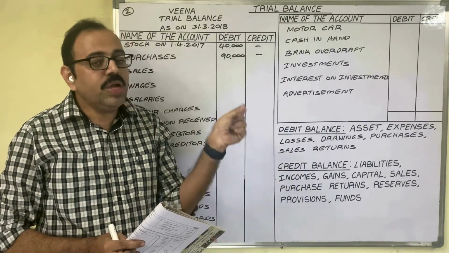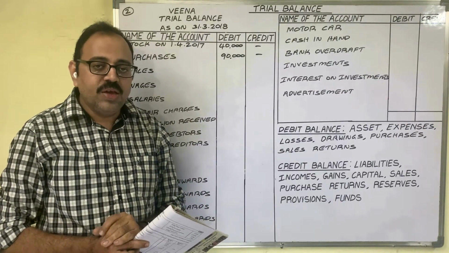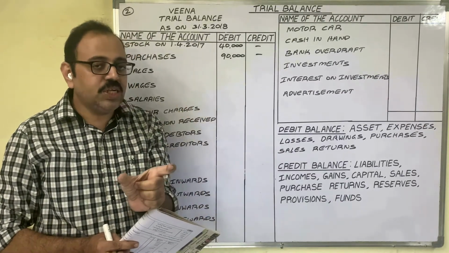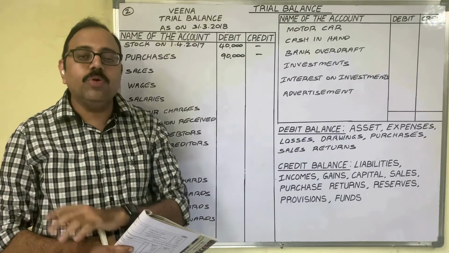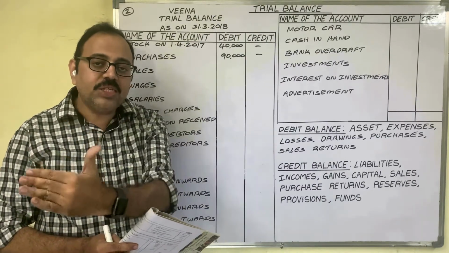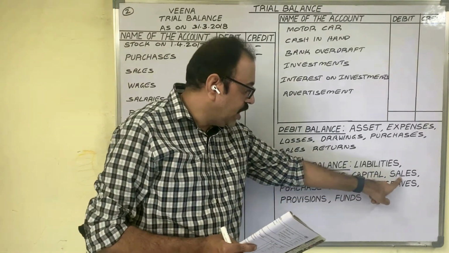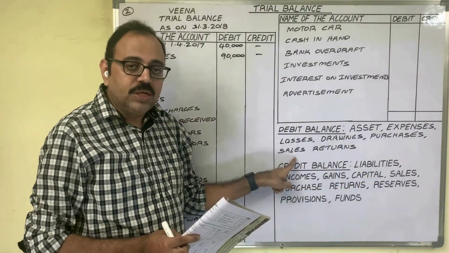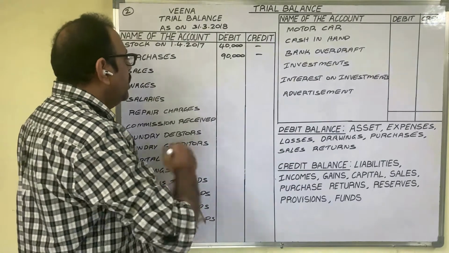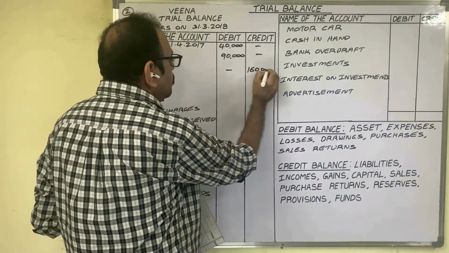As sales account is credited in the journal entry, when this entry is posted in the sales account, we always post it on the credit side only. So sales account always shows a credit balance. That is mentioned here: sales account shows a credit balance. Therefore, the sales amount we should write in the credit column.